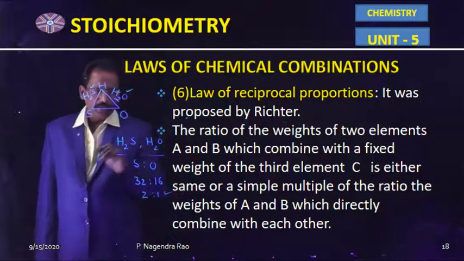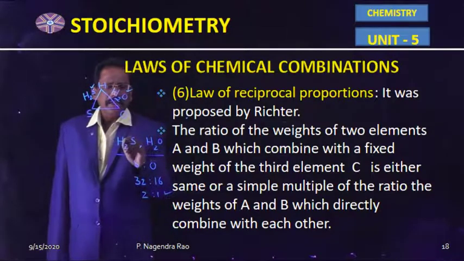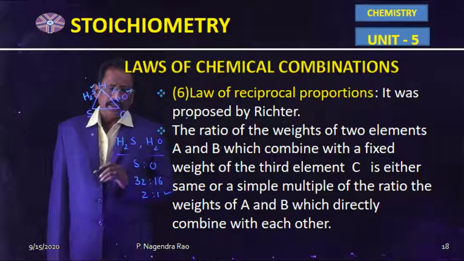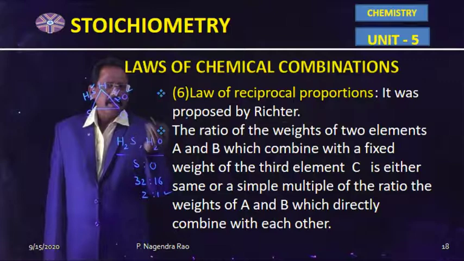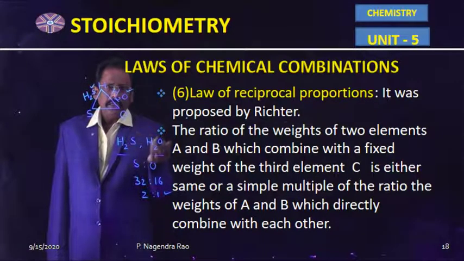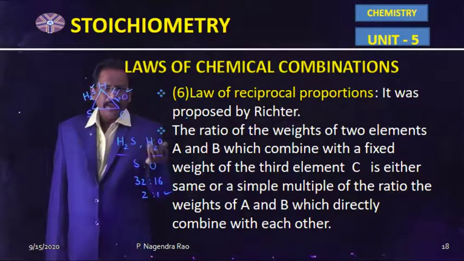In between these two compounds, the constant weight belongs to hydrogen, that is similar to capital C. A and B are sulfur and oxygen. So here in H2S and H2O, the weight ratio between sulfur and oxygen is 2:1.